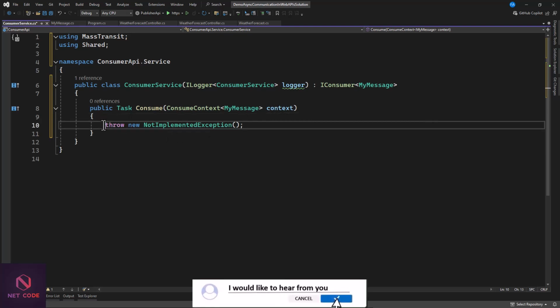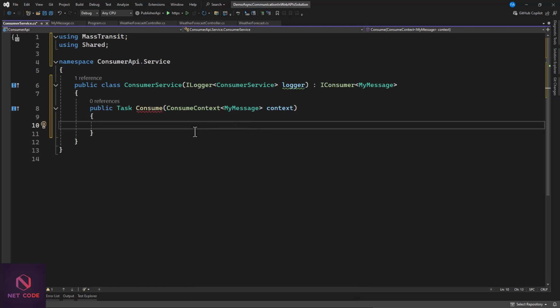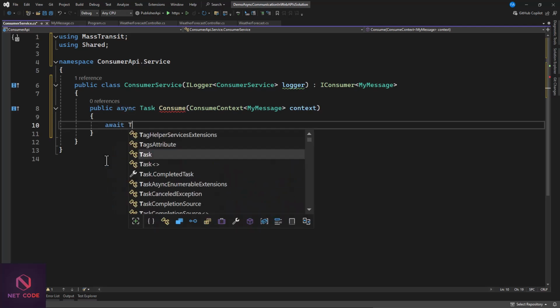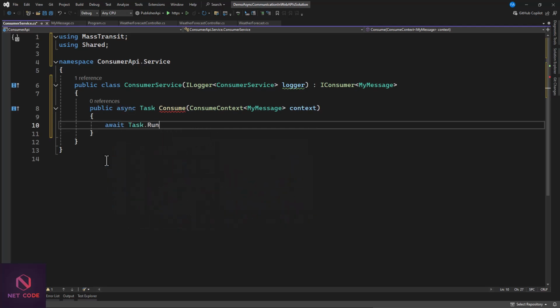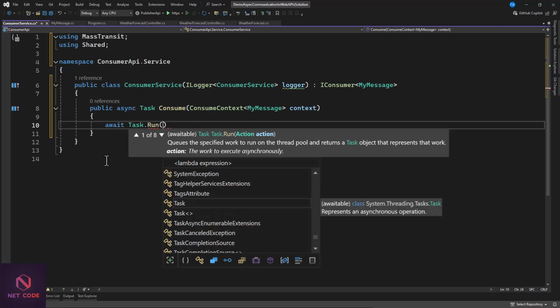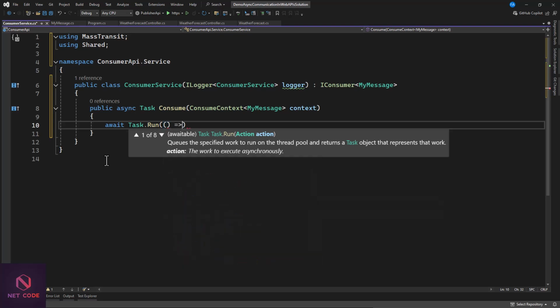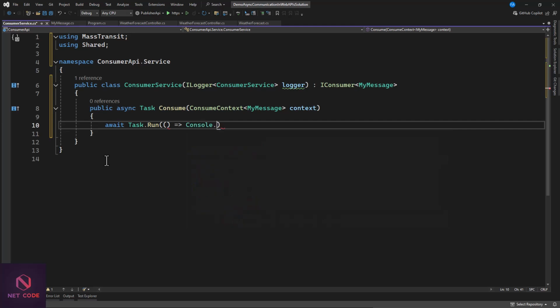Now we have to remove this, and we can say await Task.Run, and now with this run we need to specify this. Let's use Console.WriteLine, and now in WriteLine, maybe we can say weather forecast data.